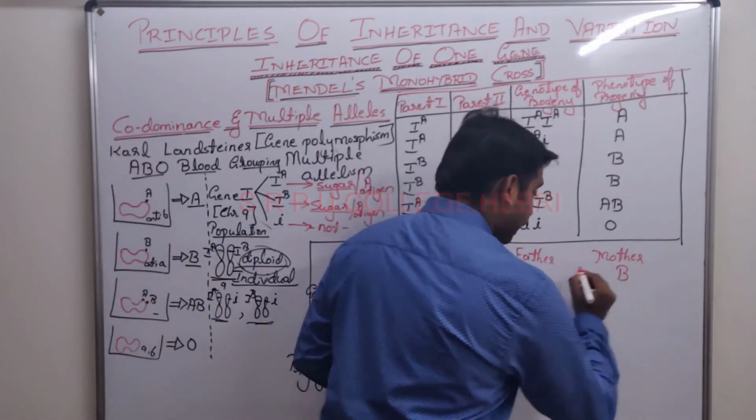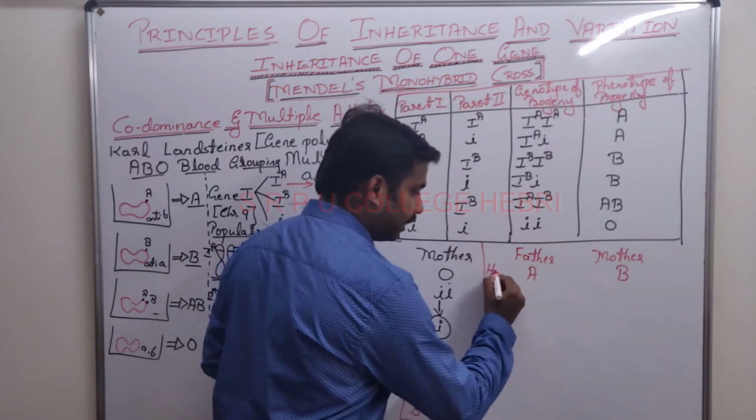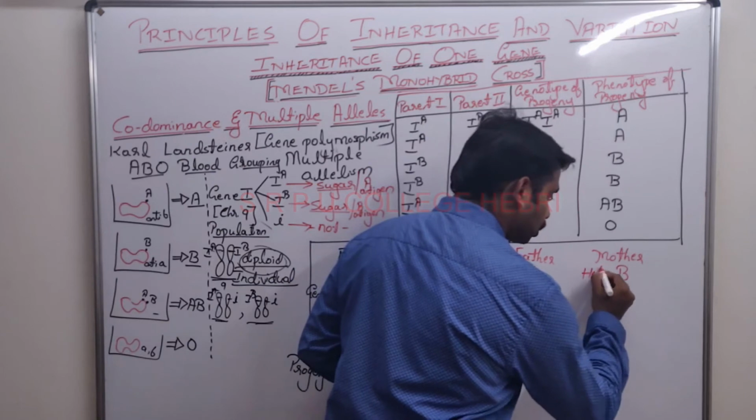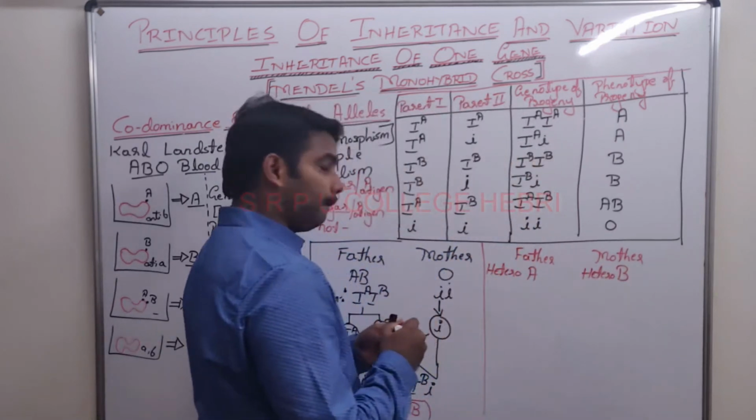Father is heterozygous for A blood group. You have to focus here. Mother is also what? Heterozygous for B blood group.